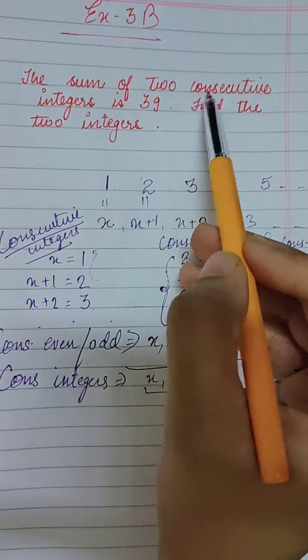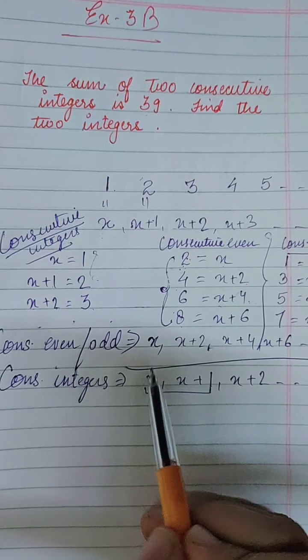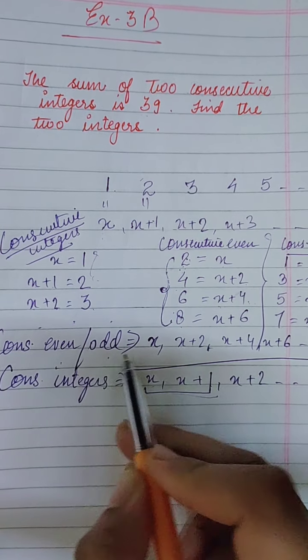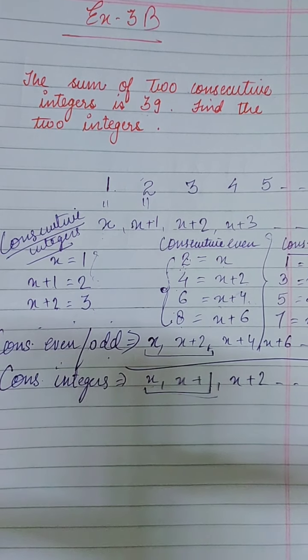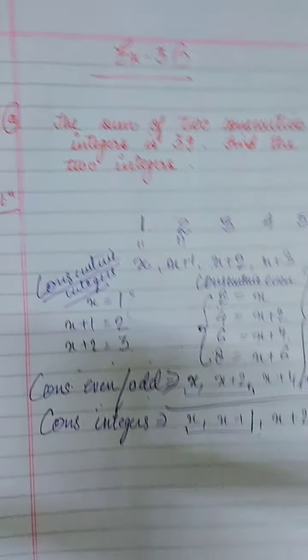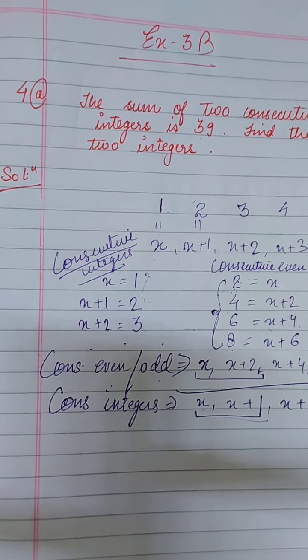Okay, in the first one only consecutive integers were given, so we will take x, x plus 1. Consecutive even or odd is given in B and C, so you will take x and x plus 2. This thing you have to make very clear in your mind. So let us move to 4th A part.